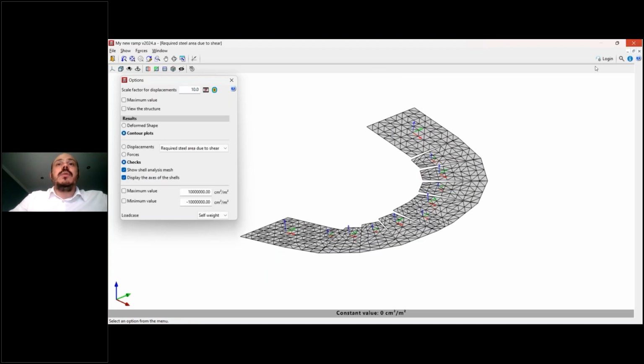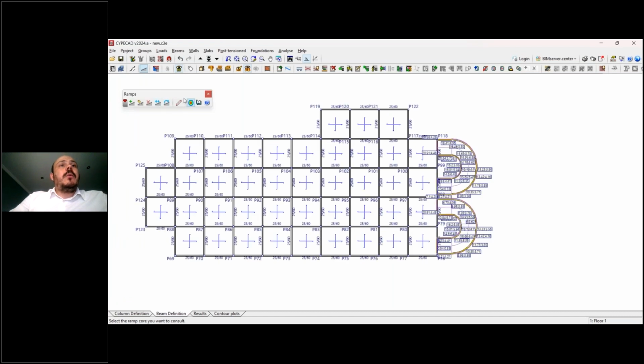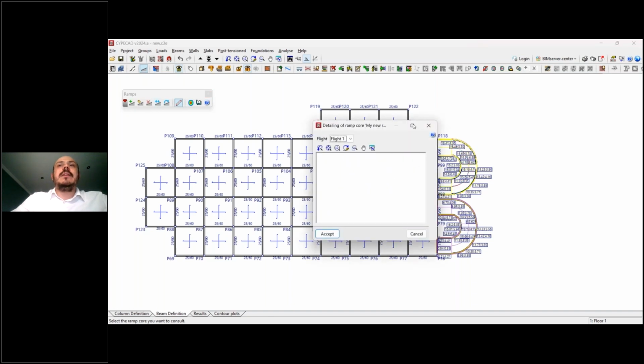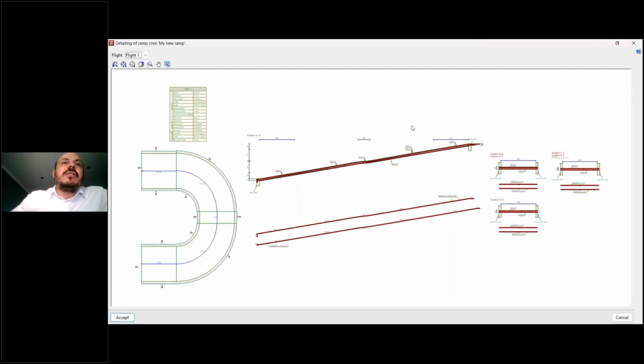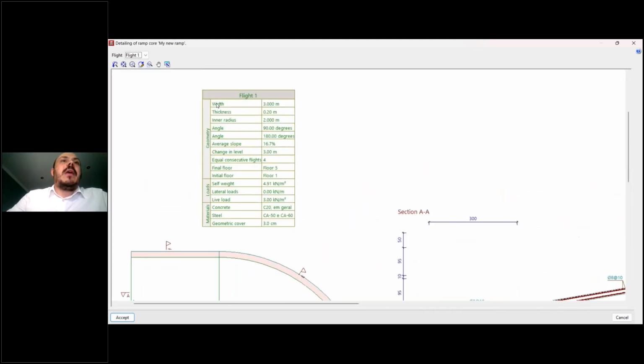Coming back to the design option here, we also have this button. This button is to view the details of this ramp that was analyzed. One of the main features of CYPECAD is to design, analyze, and provide all the results that are necessary to construct this structure. In the case of ramps, it's the same situation. So first here we have a table.